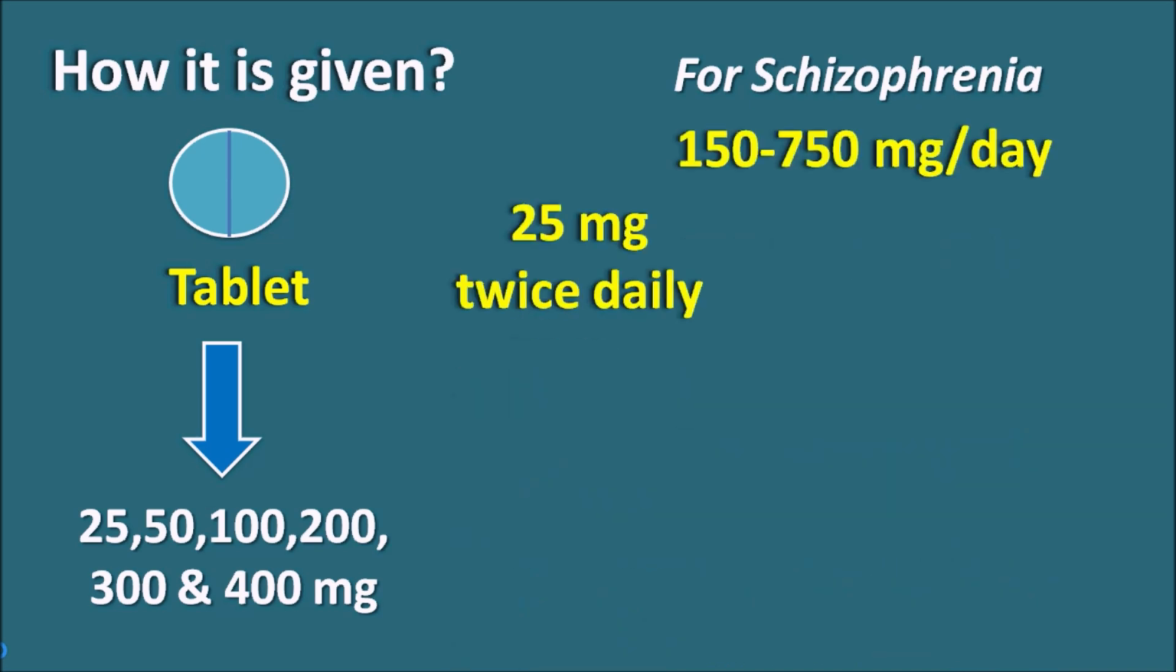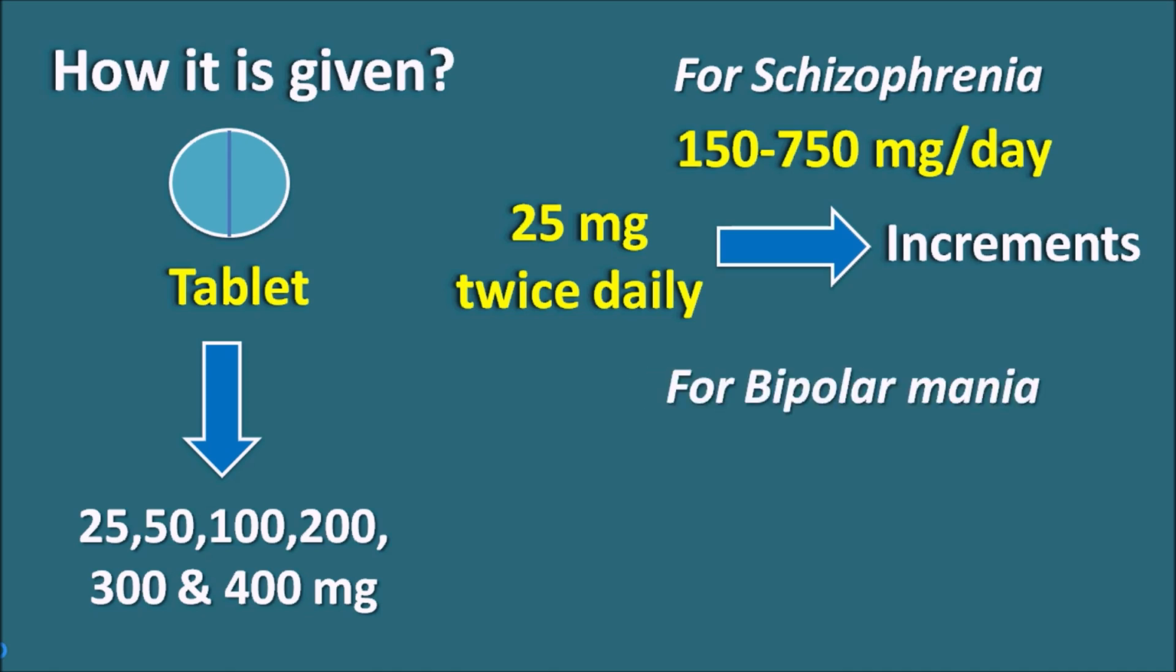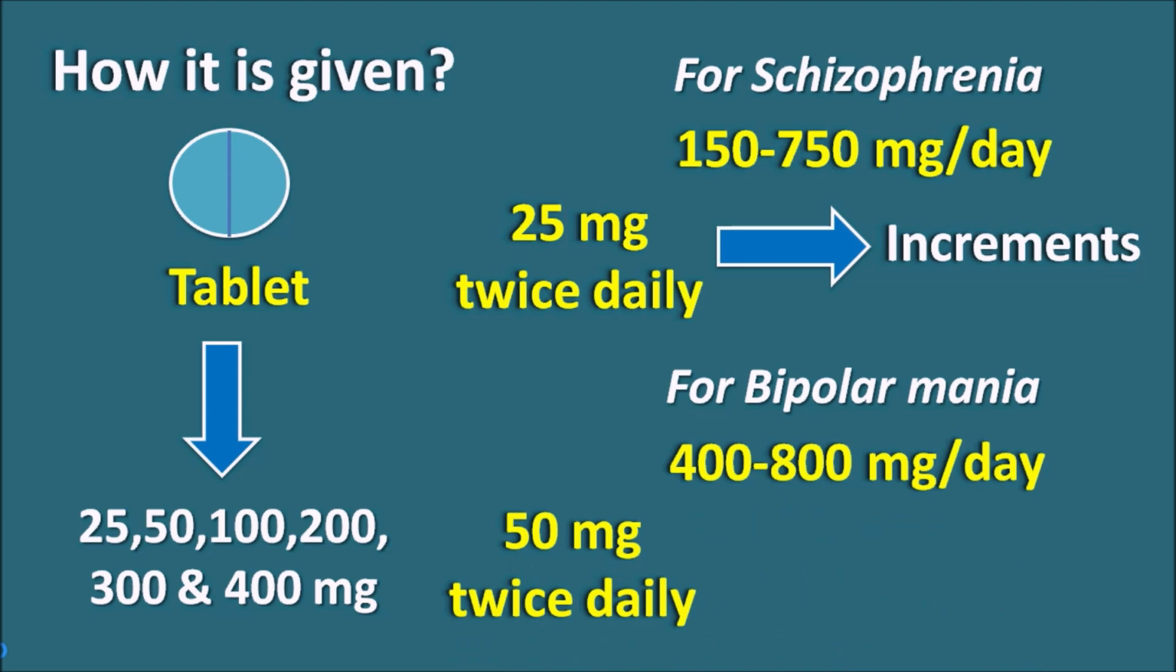This drug is given at a dose of 150 to 750 mg per day, and initially it can be started at 25 mg twice daily, and slowly the dose can be increased such that it is in between 150 to 750 mg per day. Similarly, for bipolar mania, this drug can be given at a dose of 400 to 800 mg per day. The initial dose may start from 50 mg twice daily, along with daily increments to reach the dose between 400 to 800 mg per day.